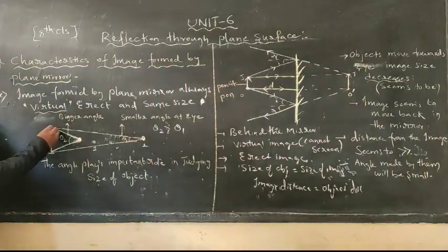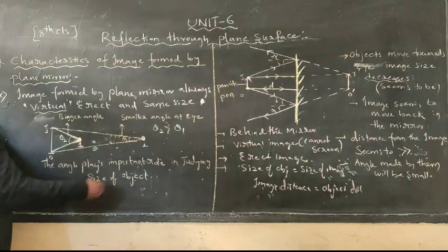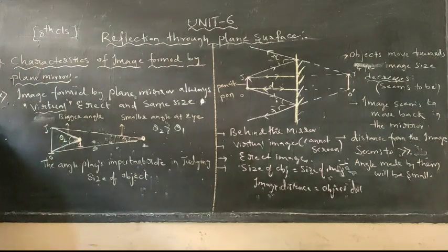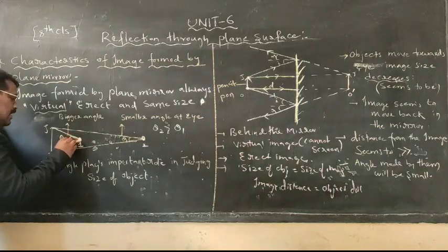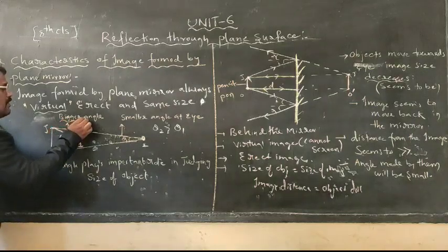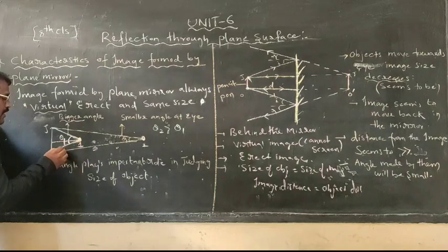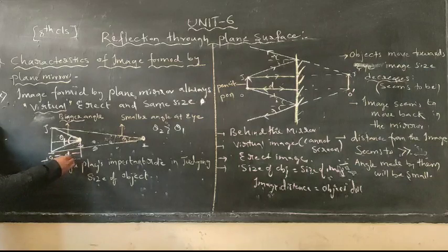See here, I have taken an object OJ and placed it at two different locations, a first location and a second location, and I am viewing the object from here. From the first location, the angle is theta 1. This angle will be a little bigger. Take the distance as d, or d1.